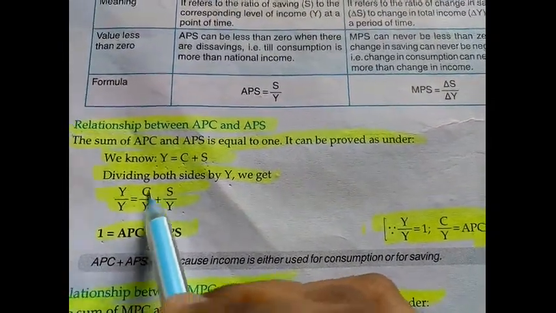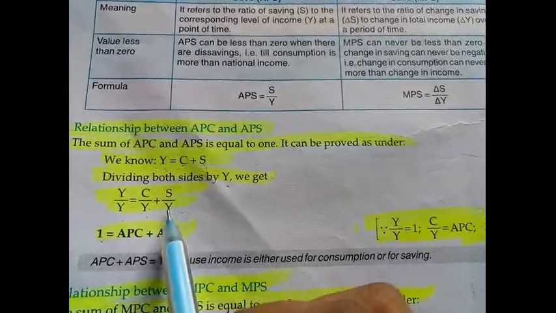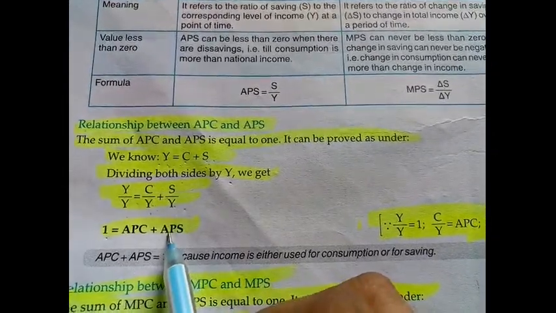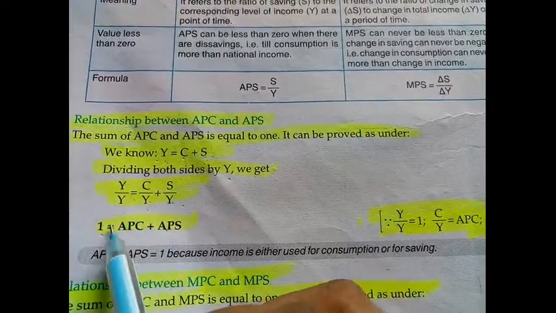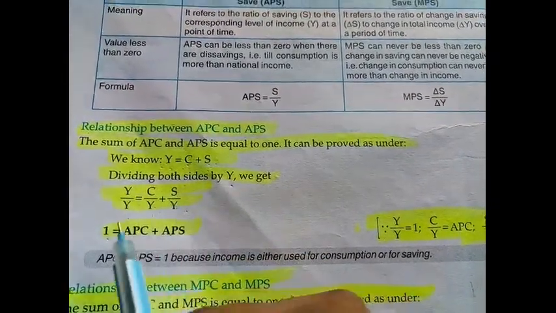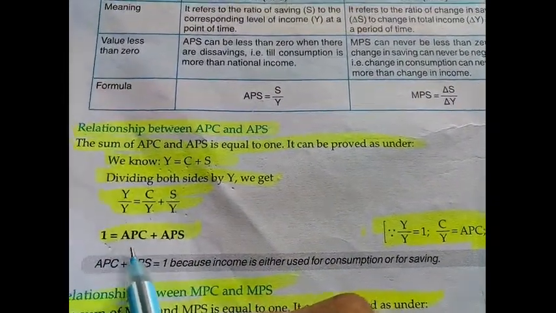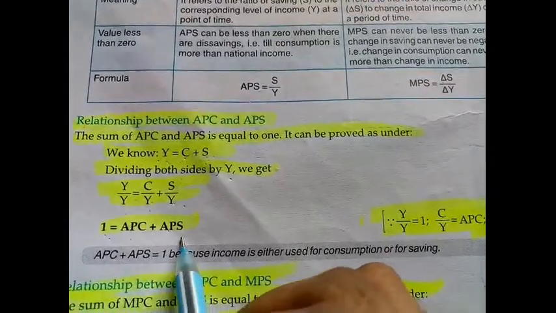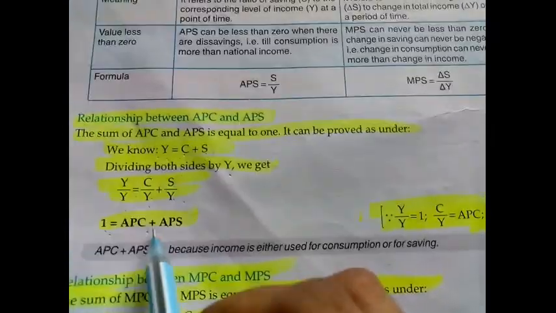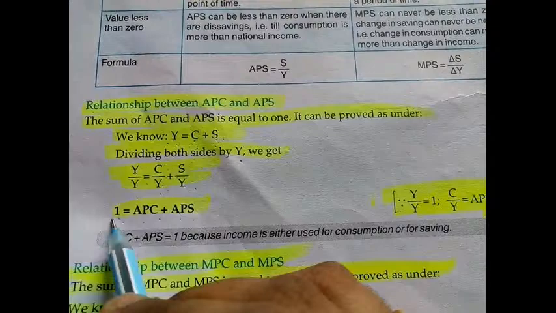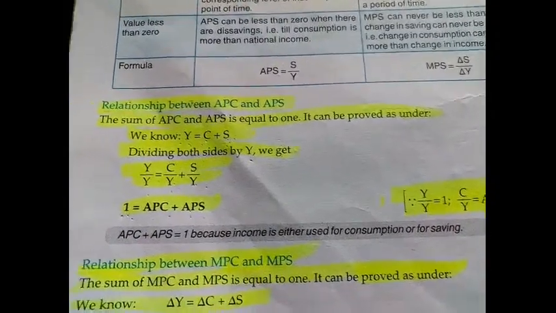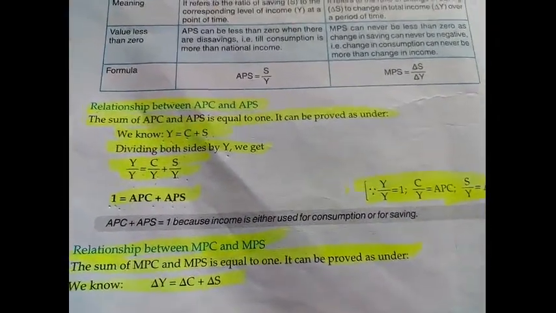C by Y is average propensity to consume, and S by Y is average propensity to save. So 1 equals APC plus APS, which means if you add APC plus APS you will get 1. This is the relation between APC and APS.